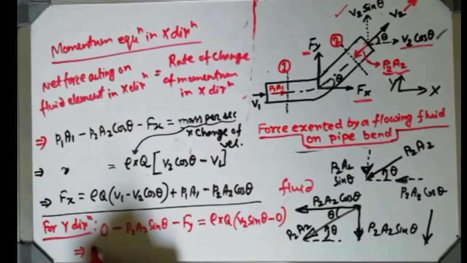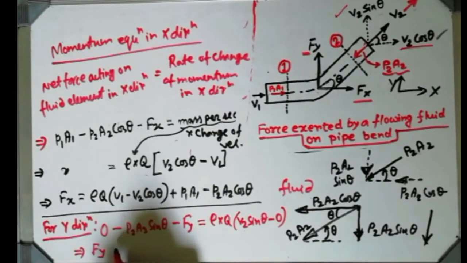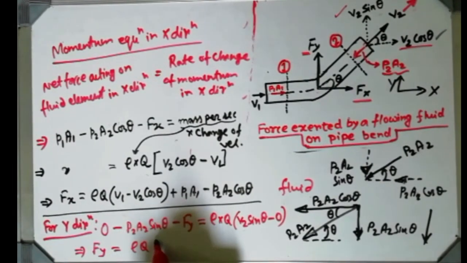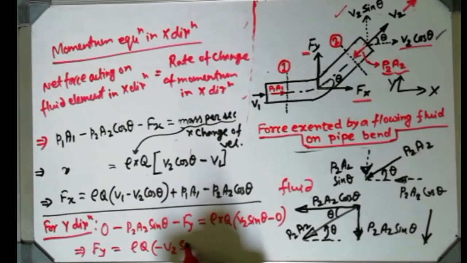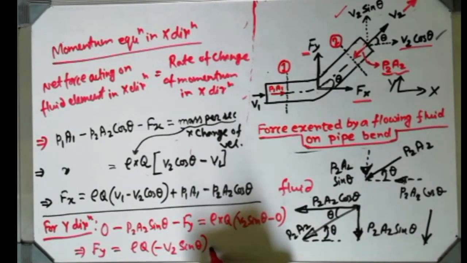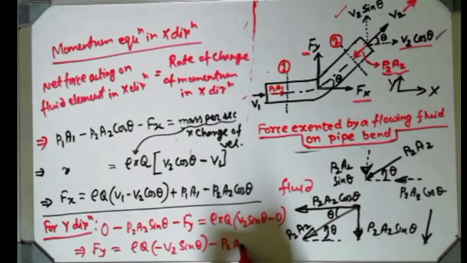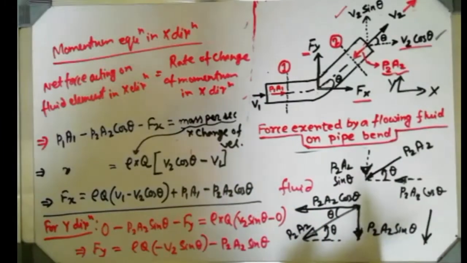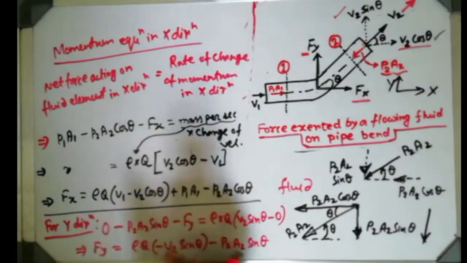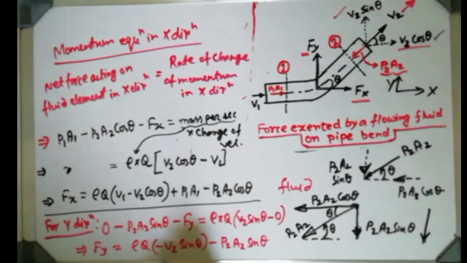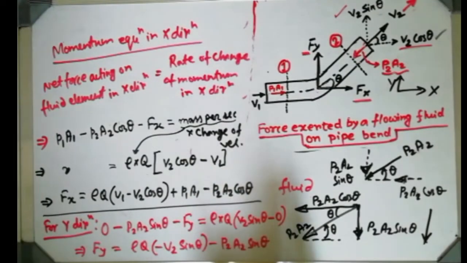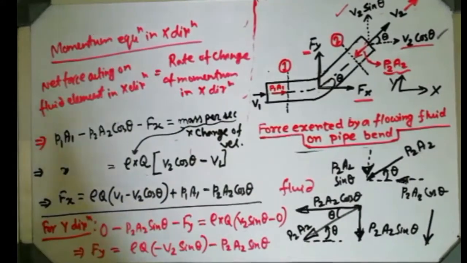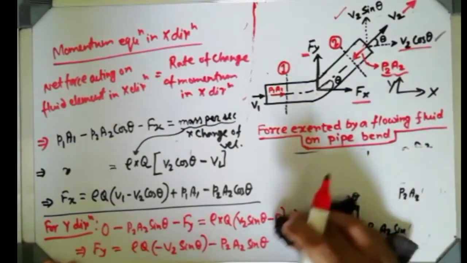So from there just try to write the equation for Fy. It will be like this: rho q minus v2 sin theta minus P2A2 sin theta. Just simplification, nothing else. Just take that Fy there, this side will go to the left side, a minus will be there, that's why I take this minus inside the parenthesis, nothing else. Do this simple shuffling on your own, then you can understand the thing. Then I am removing this side.